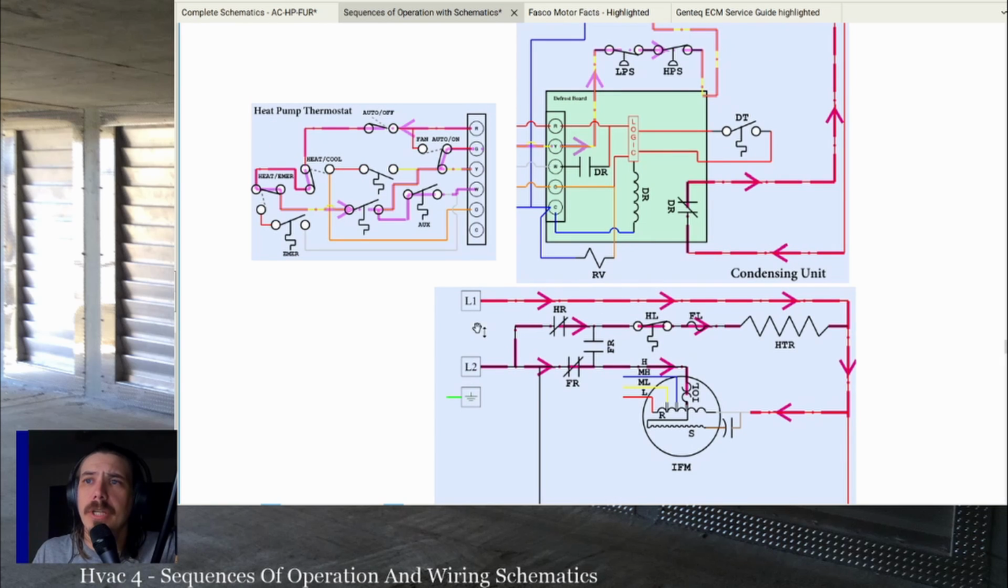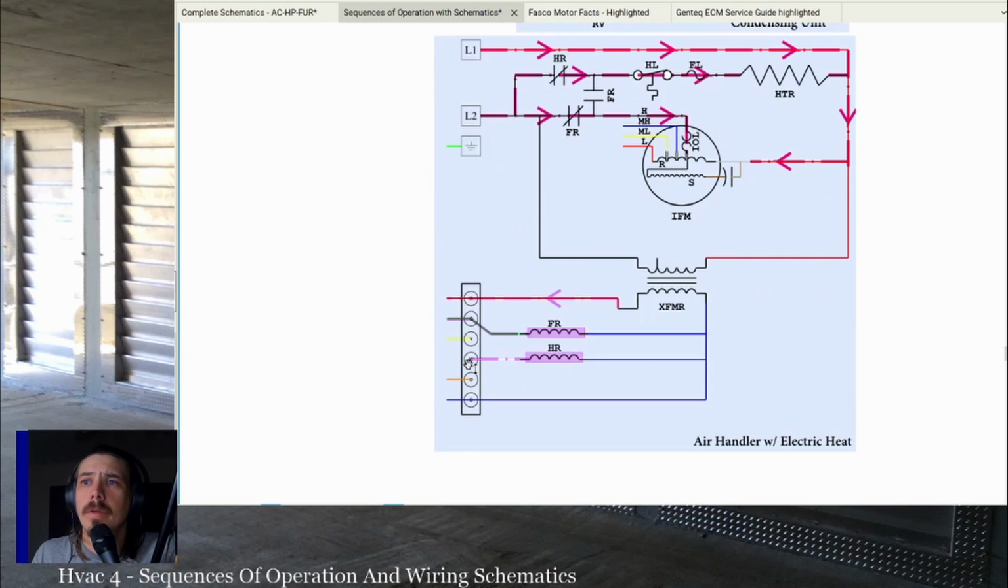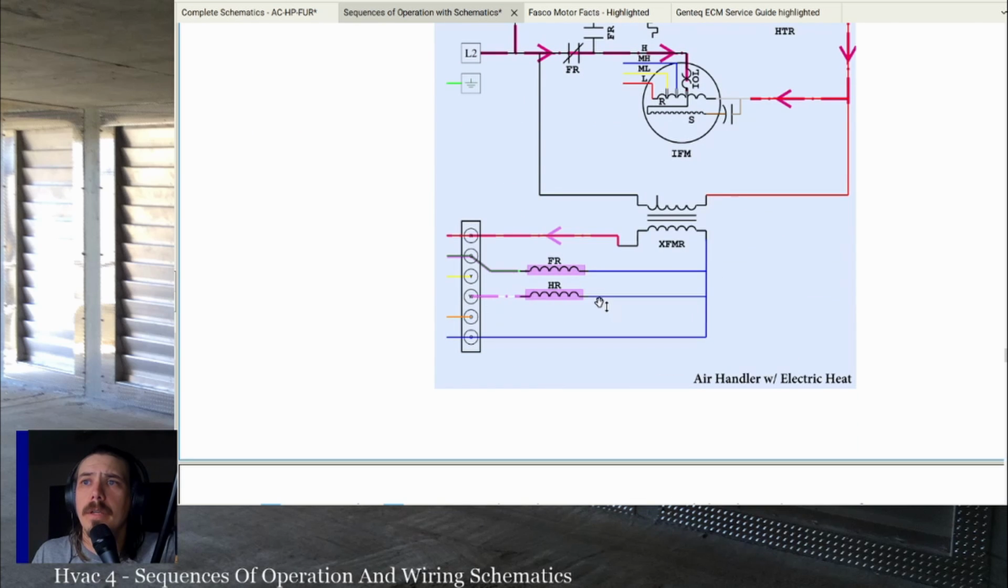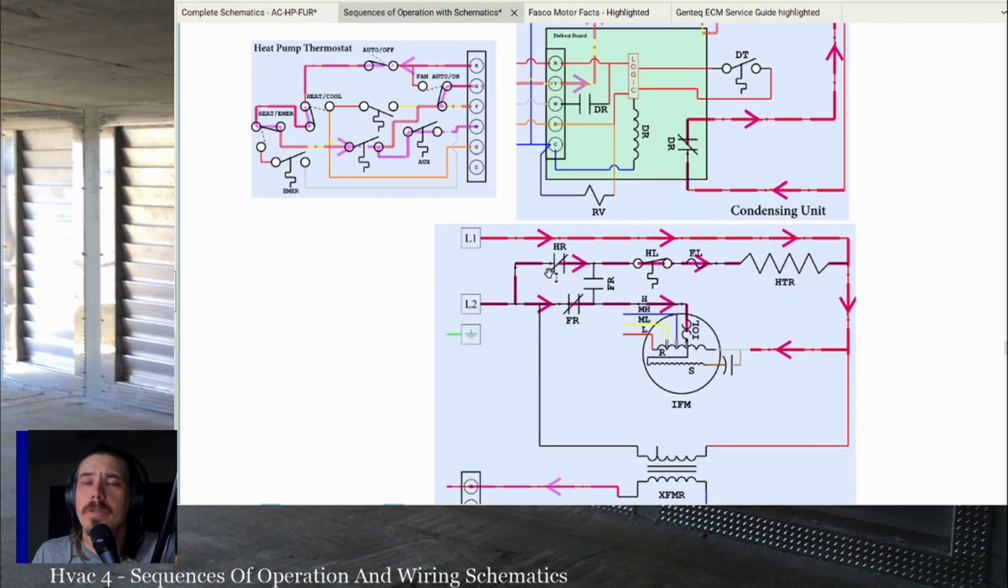The only thing that changes is we got power from W, and you can see it right here on the thermostat. Power comes out through the thermostat to W, powering our heater relay, closing this set of contacts, then powering the heater.